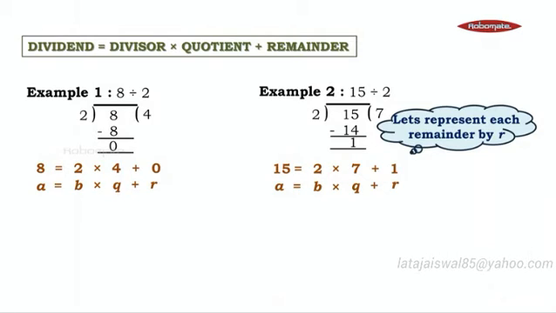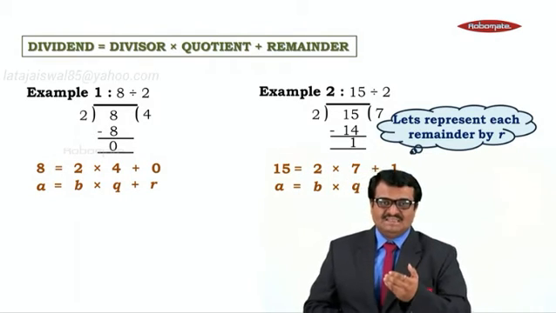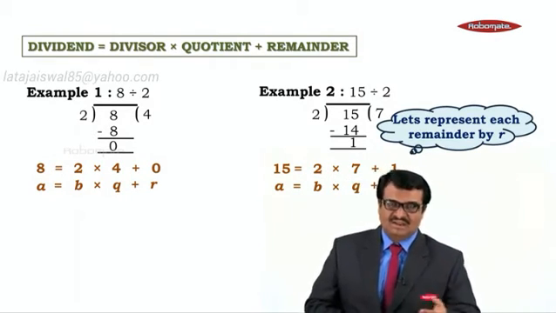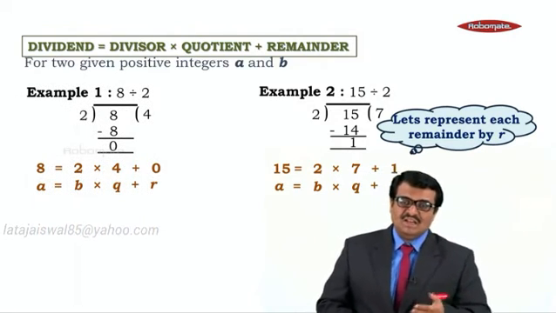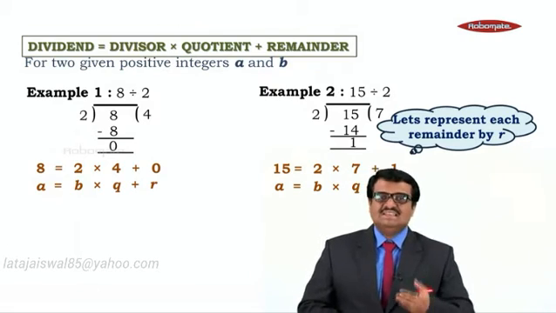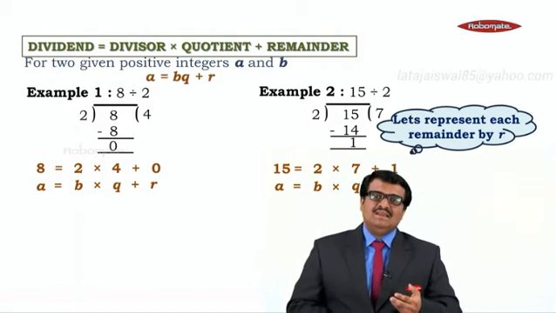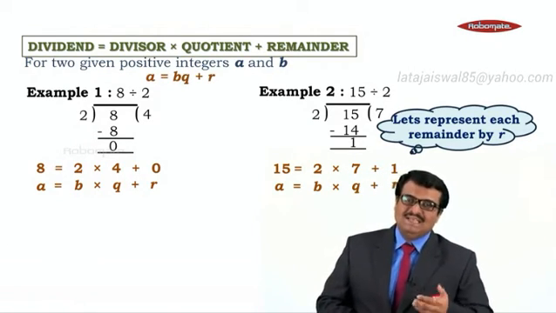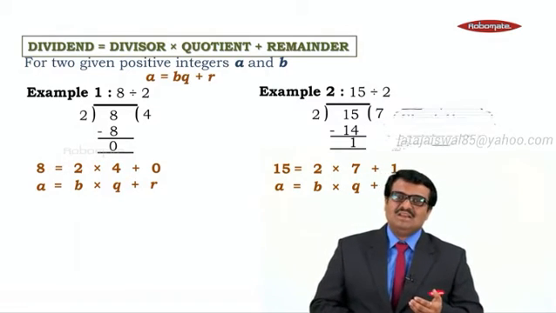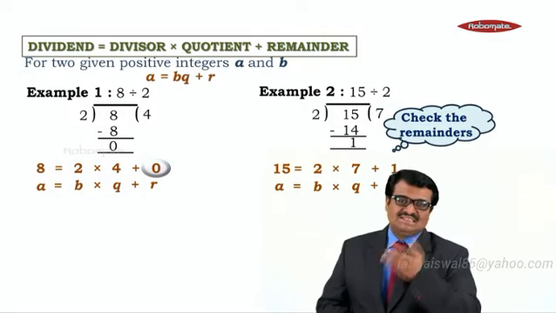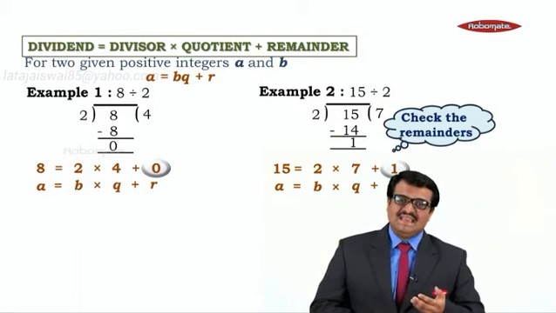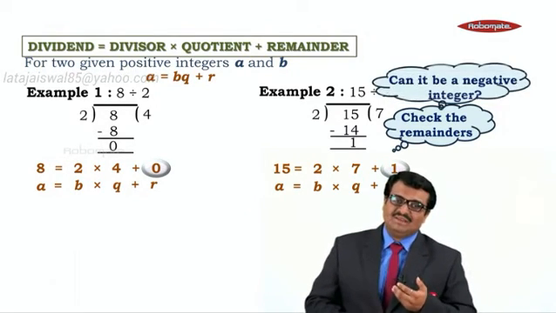This is the relation we got. Dividend is equals to divisor into quotient plus remainder. A is equals to B into Q plus r. For given two positive integers A and B, A is equals to BQ plus R. Okay. Now check the remainders. What are the remainders? In the first case the remainder is 0. In the second case the remainder is 1.